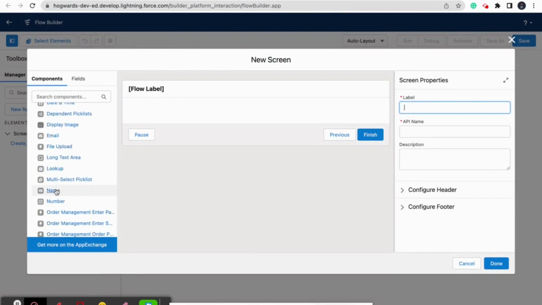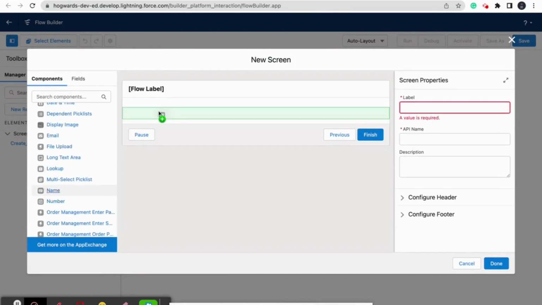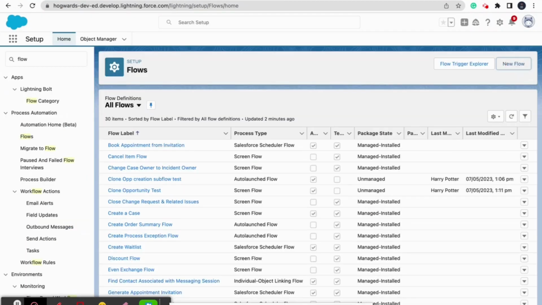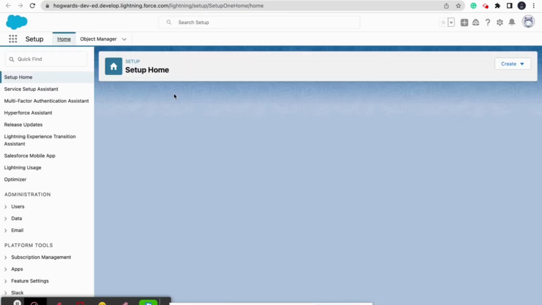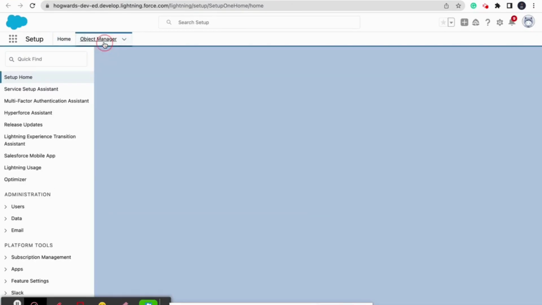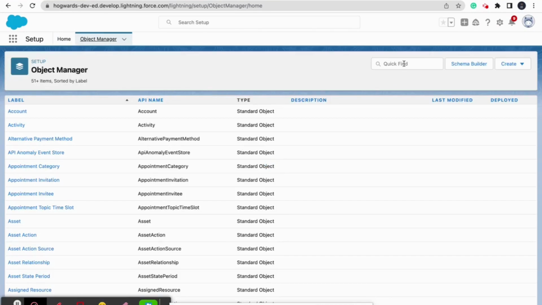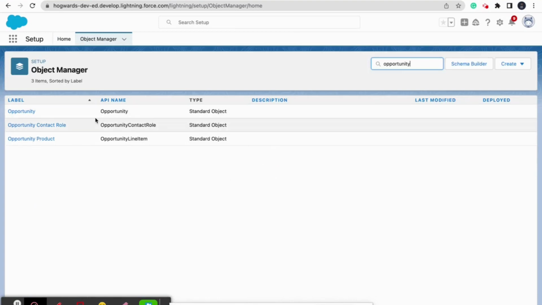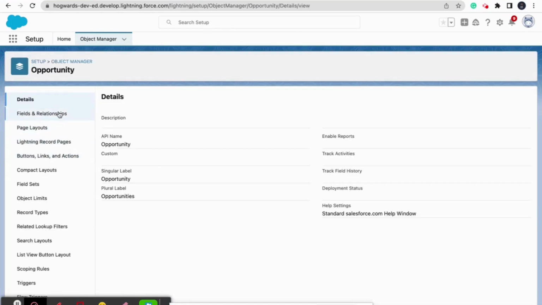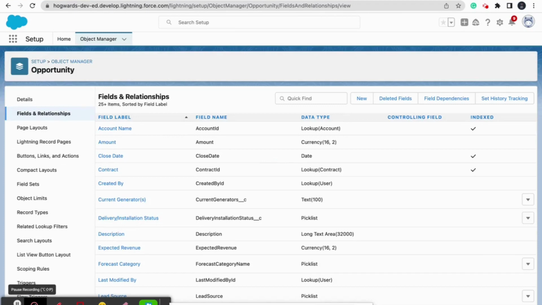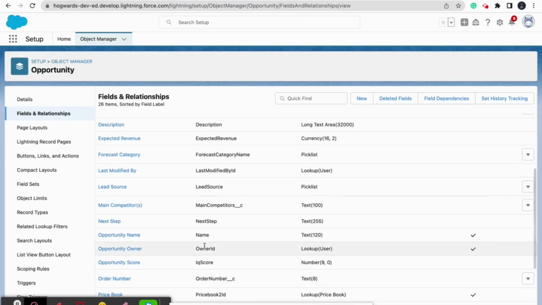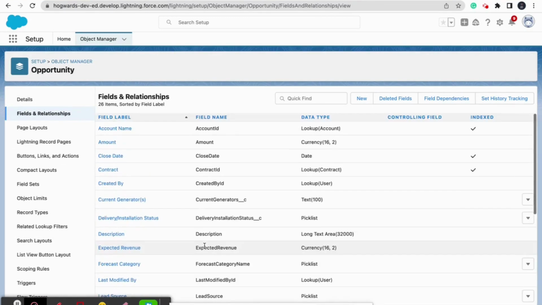The first field will be name. Let us go to the opportunity record first. We will select only those fields which are required. So we will select only three fields. The first one is name, the second one is close date, and the third one is stage.